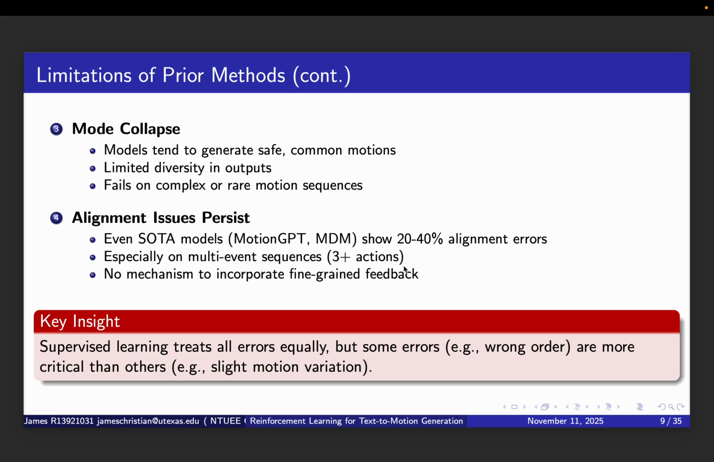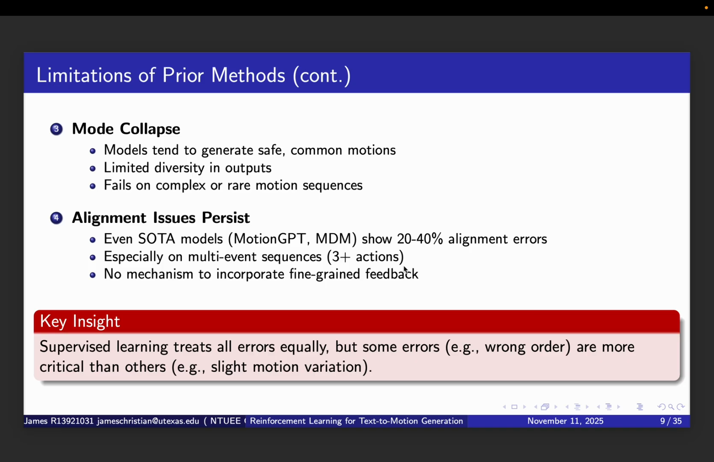Fourth, alignment issues persist even in state-of-the-art models. Even the best current systems like MotionGPT and MDM show 20 to 40% alignment errors on standard benchmarks. These errors become particularly severe on multi-event sequences with three or more actions. The problem is that supervised learning has no mechanism to incorporate fine-grained feedback about specific types of errors.